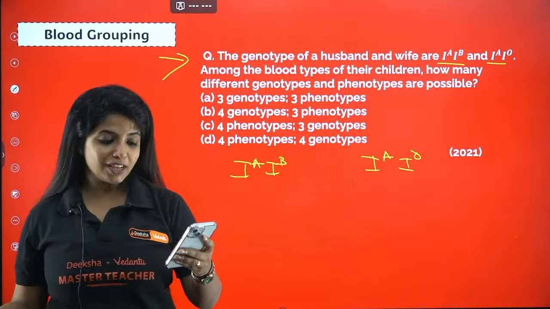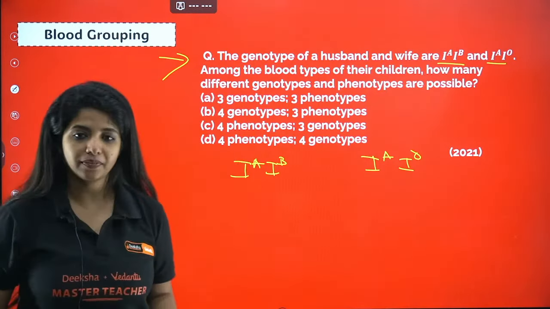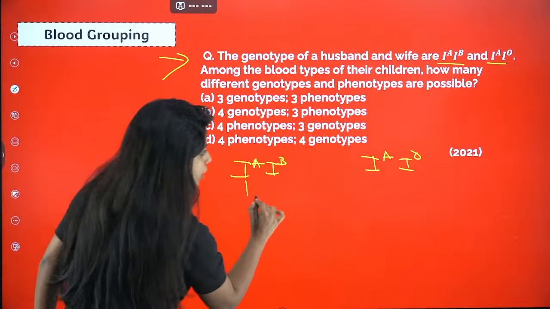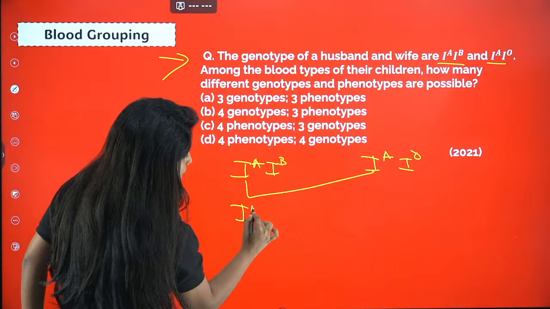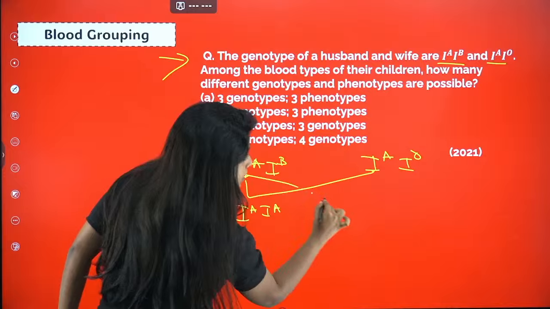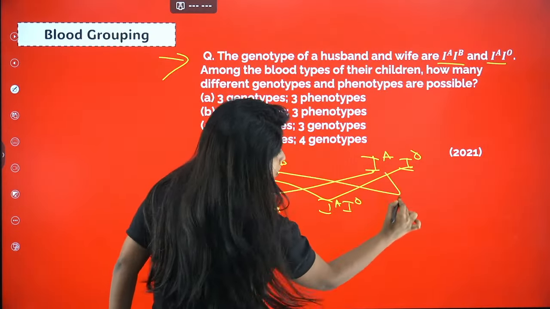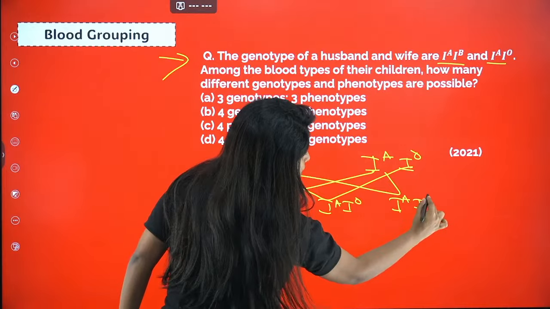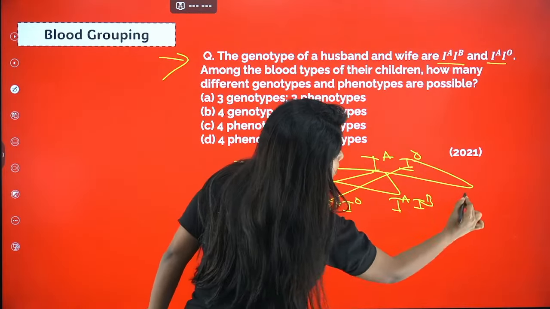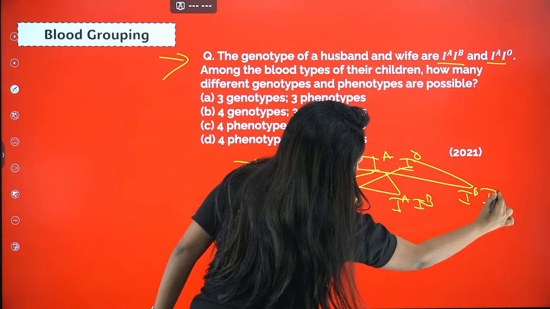So Subhash says the answer for this question is C. Is it C? Everyone, try to cross them. If I cross this with this, I get IA. If I cross this with this, I get IO. If I cross this with this, I get IB. If I cross this with this, I get IO.